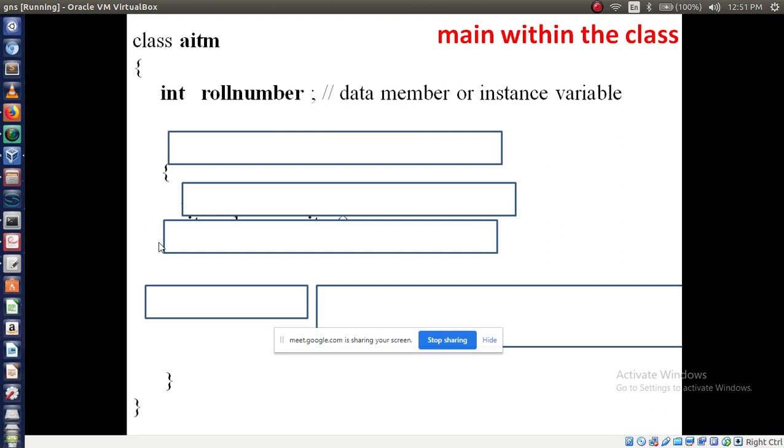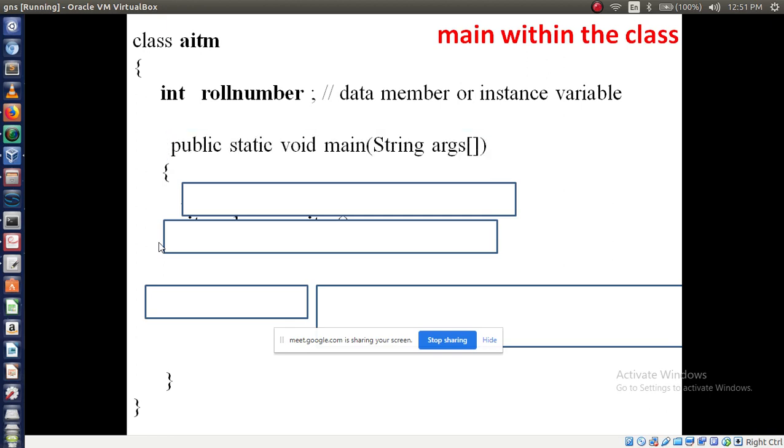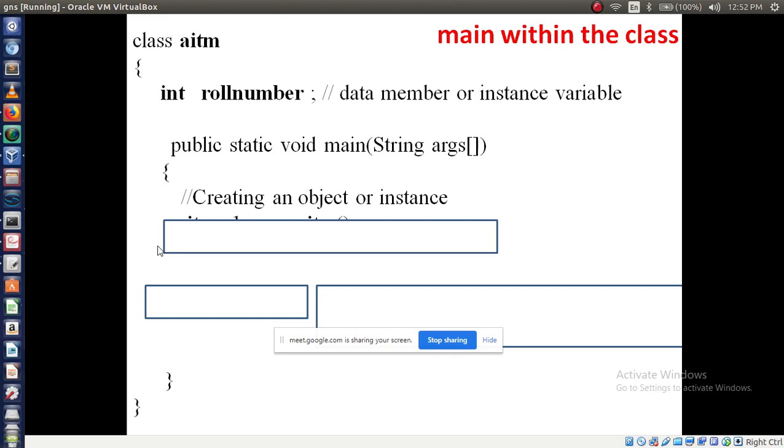Now I am going to create an instance variable, or we can call them data members, like int rollNumber. It is called an instance variable, inside the class, outside the method. Now after that I am using the main method, that is public static void main String args, then here I am going to create an object or instance. Please all of you understand this line. How am I going to create an object? Very simple. What have we given as the class name? What is the class name?